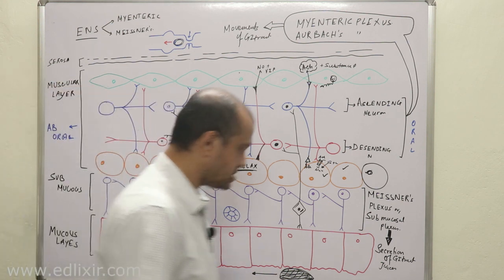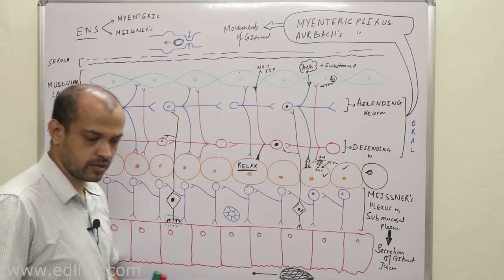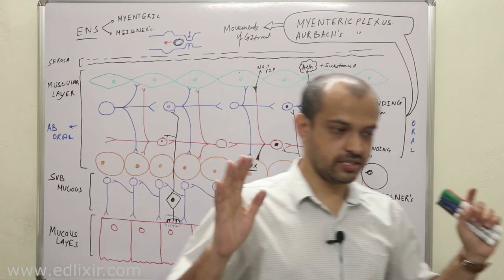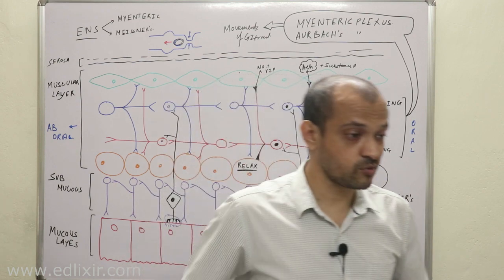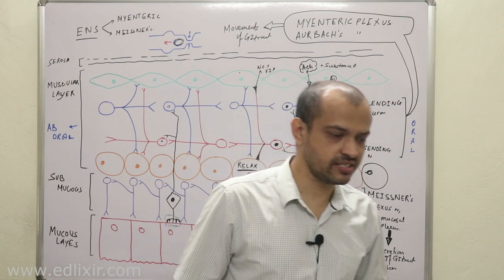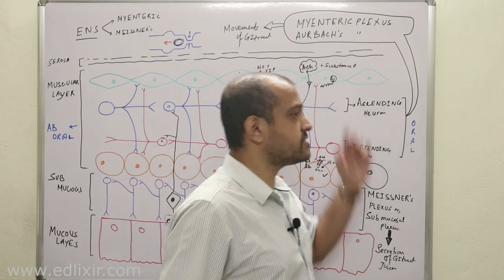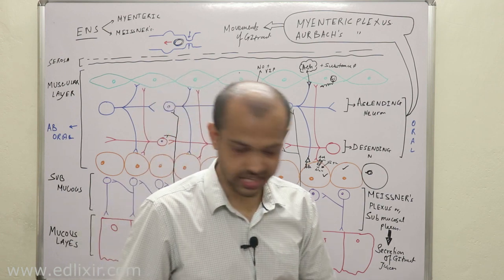Now you must understand a very basic thing, that this enteric nervous system is actually a free nervous system. It has its own will, no doubt about this. But an important point we need to understand is that, like the heart, the enteric nervous system is also under the fine tuning of the sympathetic nervous system and parasympathetic nervous system.